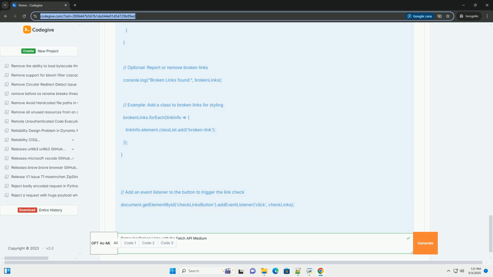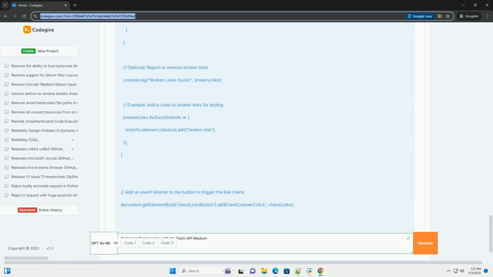This is crucial for cross-origin requests, requests to different domains. You may still encounter CORS issues if the target server doesn't allow your origin. In many cases you will need a server-side proxy or appropriate CORS headers on the remote site. 5. await response.ok. response.ok is a Boolean property of the response object. It's true if the status code is in the 200 to 299 range, successful. await pauses the execution of the function until the fetch promise resolves, i.e., the request completes.